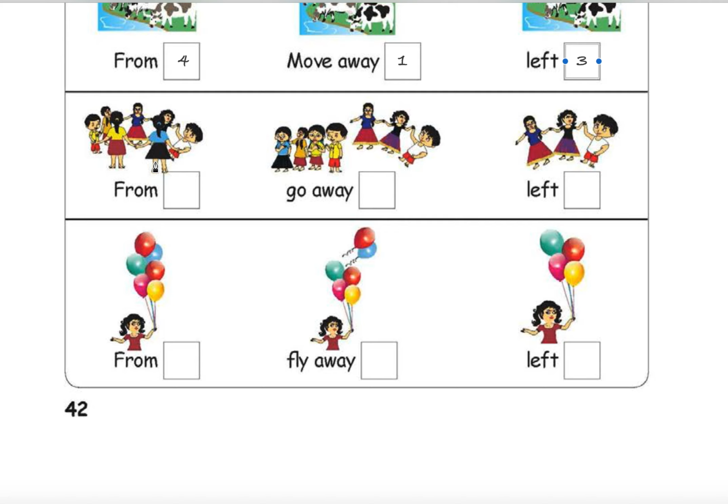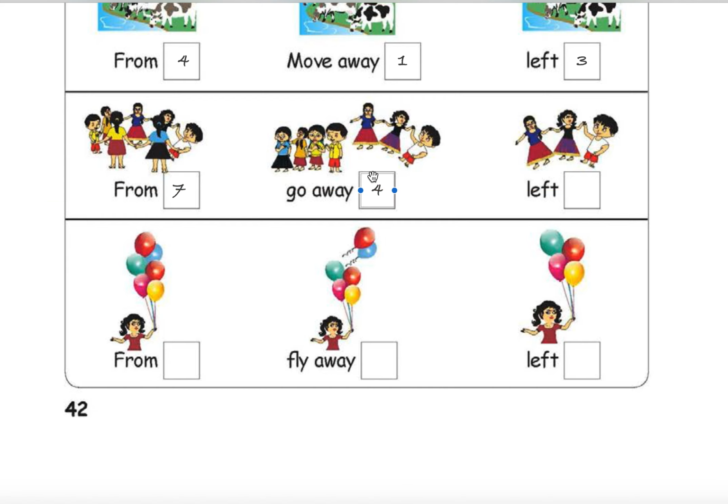Now count, it is very difficult, man. So many people here. 1, 2, 3, 4, 5, 6, 7. 7. Right? How many went away? 1, 2, 3, 4. 4 members went away.